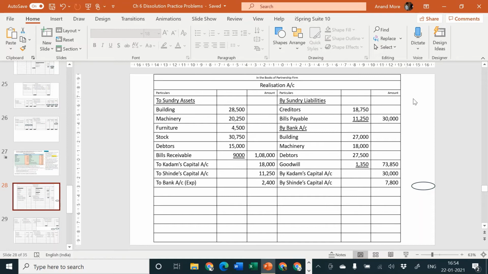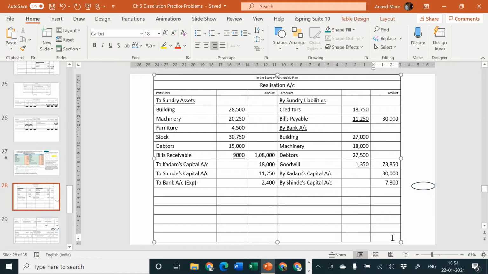Total of credit side is 1,41,650. I'm just writing it here. You need not write. We'll have to check. You can write it as a rough note, and whichever side is heavy, that is what is going to be considered by us. So 1,41,650. You can write it as a rough note, not in the main answer. Okay. Let us consider debit side 1,08,000 plus 18,000 plus 11,250 plus 2,400. That is 1,39,650. It means the total of credit side is heavy. There is no tension for us.